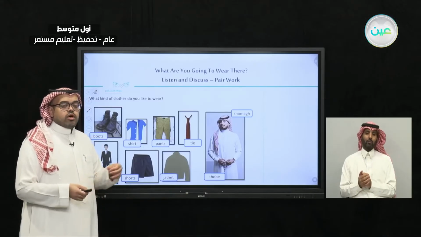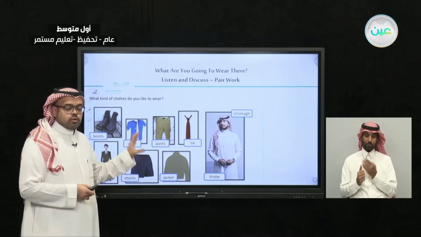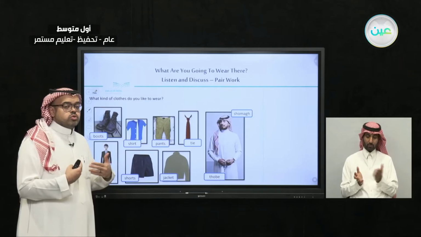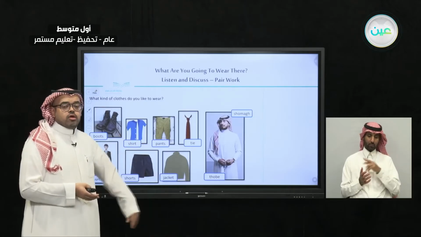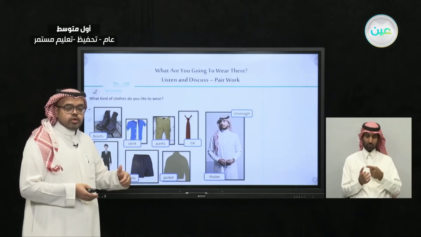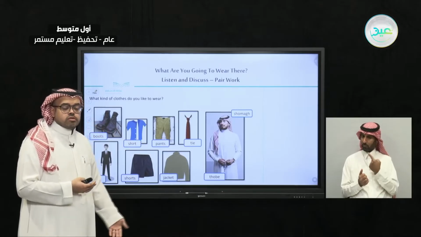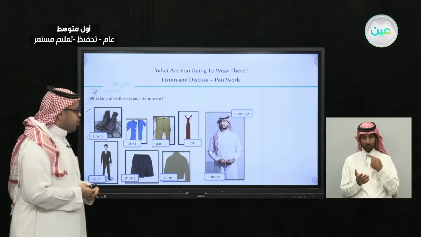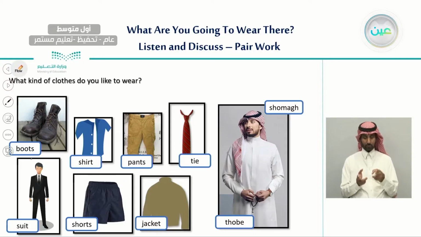So let's begin with our first group of clothes, and I'm going to say the names of different clothes twice. The first time you just listen to how I pronounce it, and for the second time you repeat with me. Okay, so let's begin.